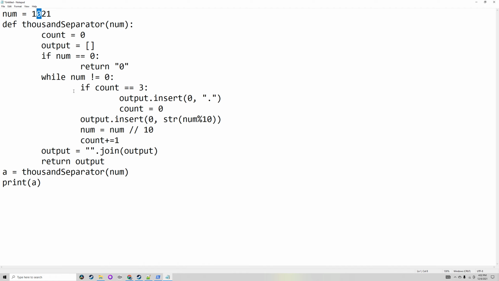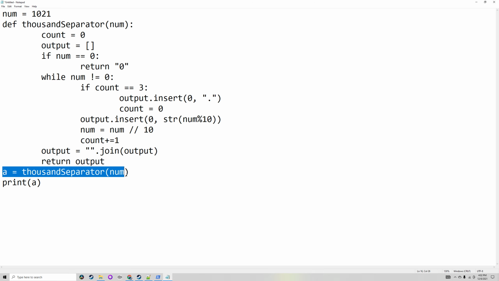Just after that, count would be 3, so it'll add a period, and then it would do that again, and then it would leave, because when dividing by 10 again, it becomes a 0, so it leaves the while loop. It will then join it, which makes it a string, and then return the output.